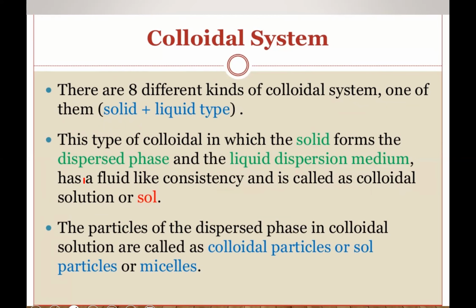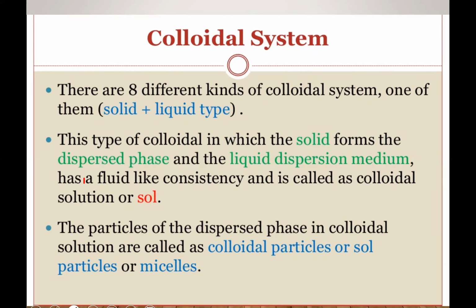Now the next point is there are 8 different kinds of colloidal systems. One of them is the solid plus liquid type. Means in this topic, colloidal system, we will study 8 different kinds of colloidal systems, depending upon the dispersed phase and dispersion medium. Like we can take dispersed phase solid, liquid, or gas, and dispersion medium also we can take solid, liquid, or gas.